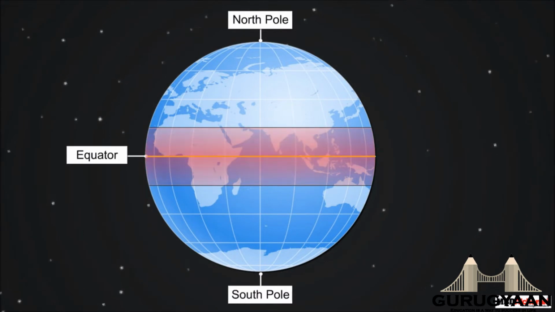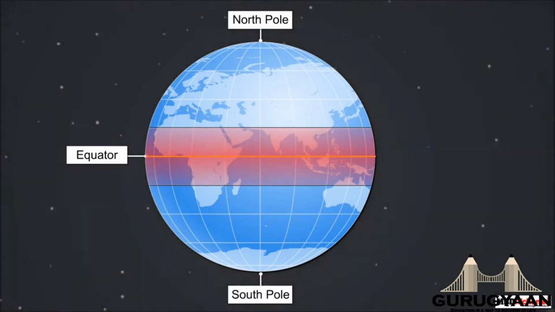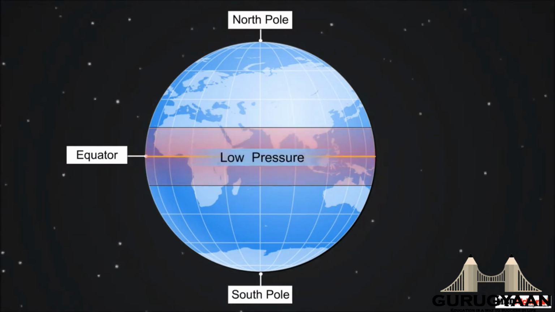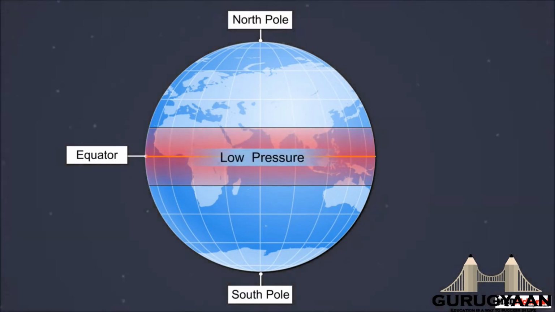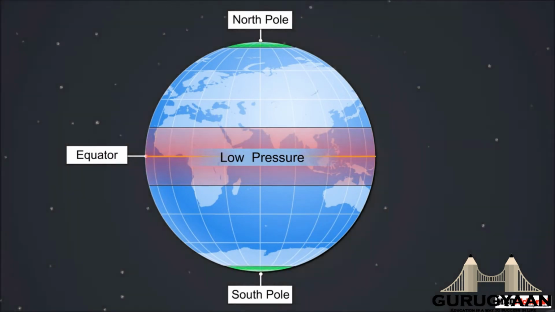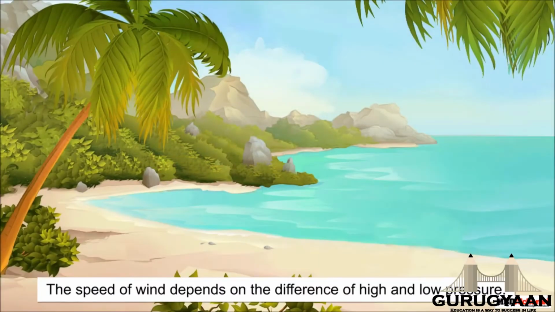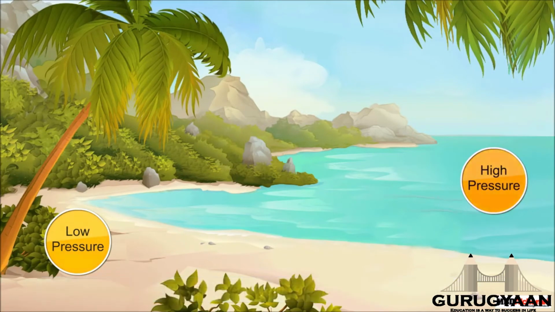As we know that the equatorial region remains hot, thus the pressure of this region is always low. The hot air goes up and thus the pressure falls. On the other hand, polar regions always have high pressure due to low temperature. The speed of wind depends on the difference of high and low pressure.